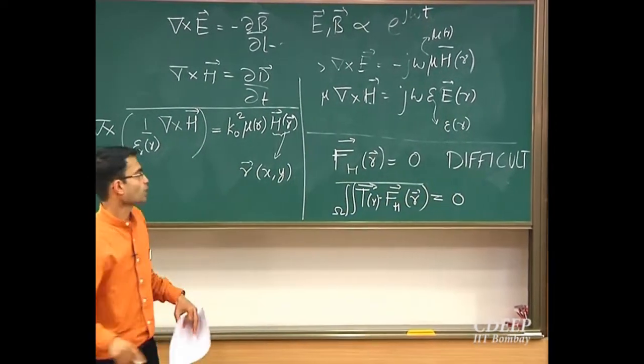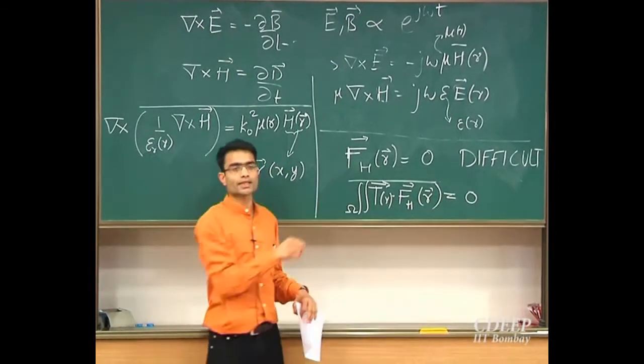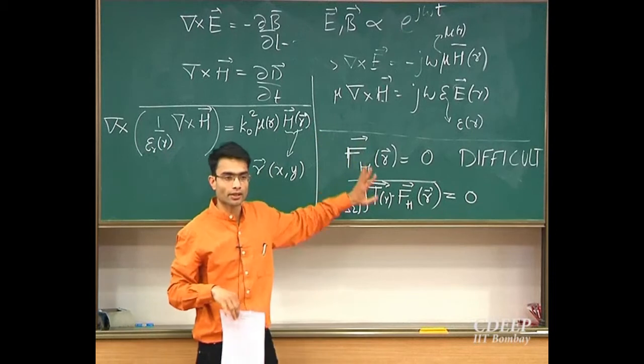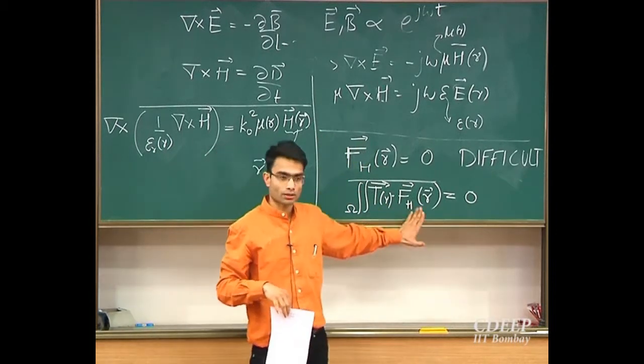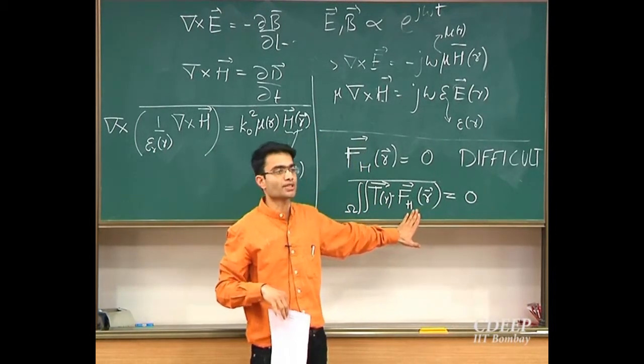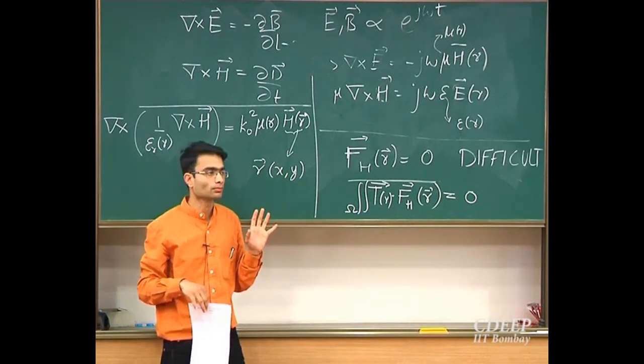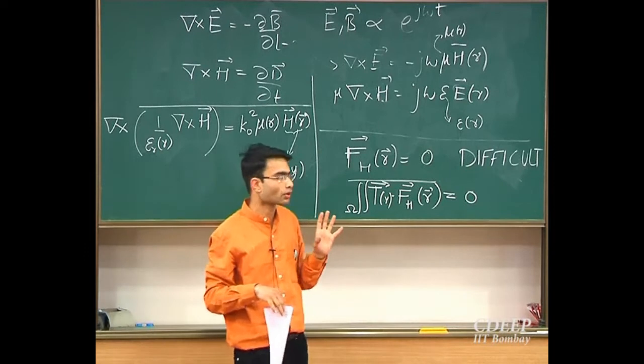I will say that this problem is hard for me to solve. Instead, let me solve a simpler problem. I'll choose some function t, which can be anything right now, such that its dot product with this function should be 0 over the computational domain. So this is obviously a weaker problem. I mean, it's a weaker form of the solution of what I want.